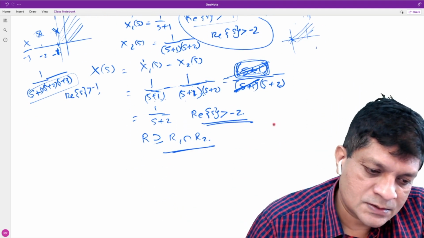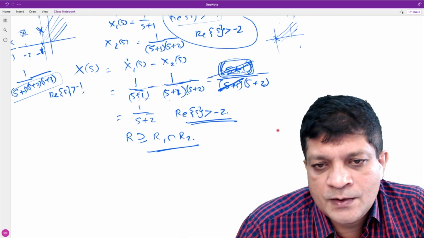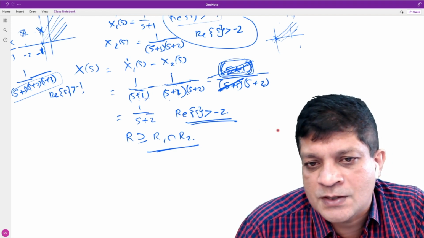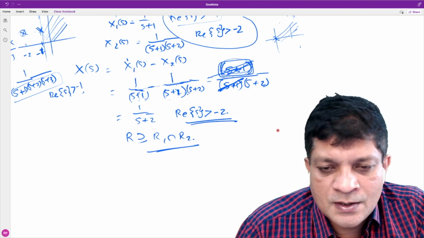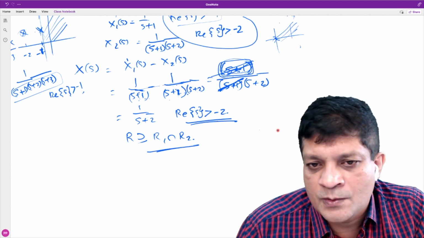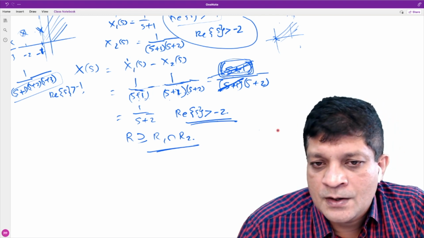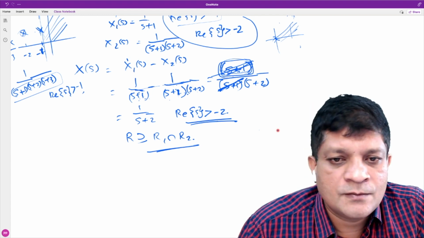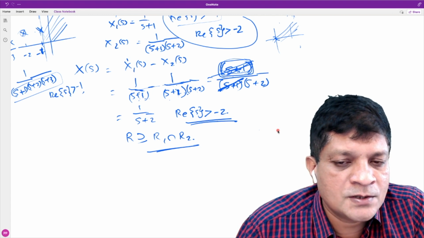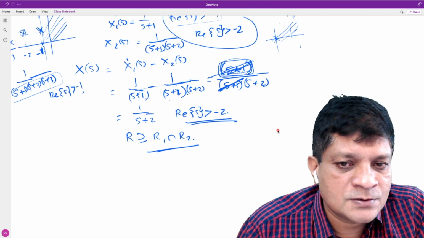Okay, now let us discuss the second property. Remember, in all the properties, we will be mainly discussing the shape of the ROC, how the shape of the ROC changes. And in all the cases, you can easily understand that if you look at the property, whether a pole is introduced or whether it is getting cancelled, only then will the ROC change. If there is no new pole introduced, then the ROC will remain the same.